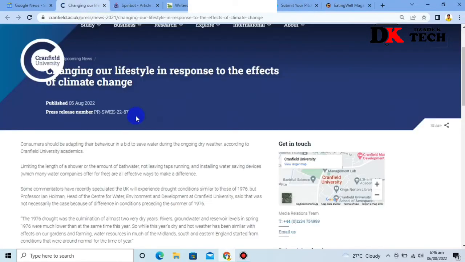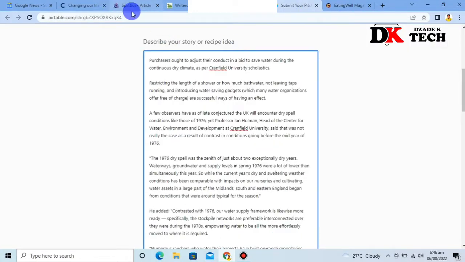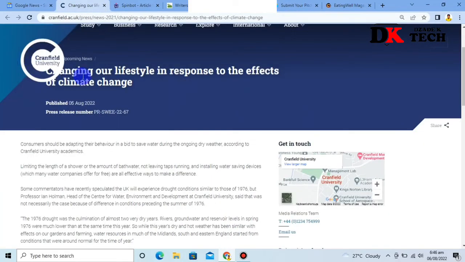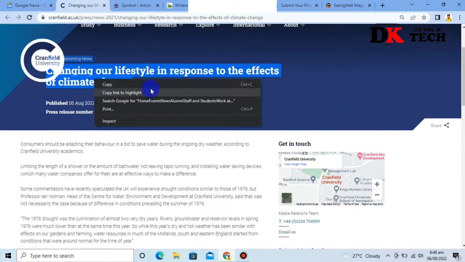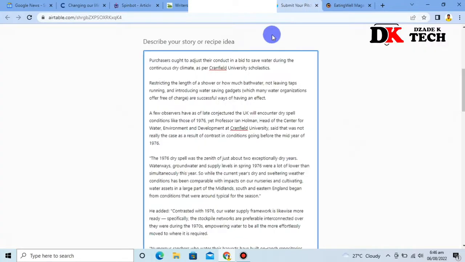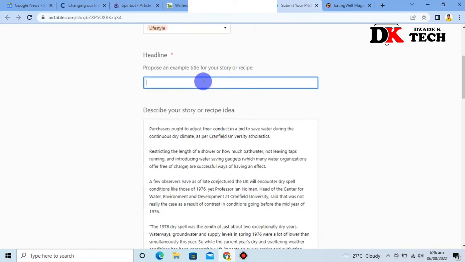So going back to the title, changing our lifestyle in response to the effects of climate. To make this look legit, you can rewrite your own title yourself. Yes, you can rewrite the title yourself, or to save time, let me just copy this title and paste it there. But when you are doing this, make sure you change it and put other things into the title to make it look real. So this is the headline.